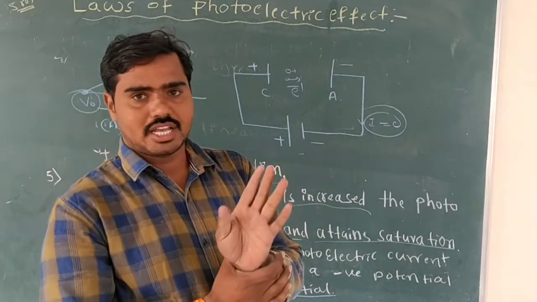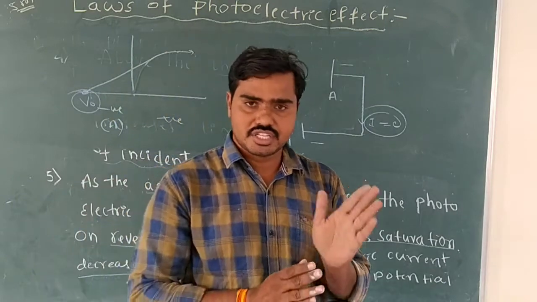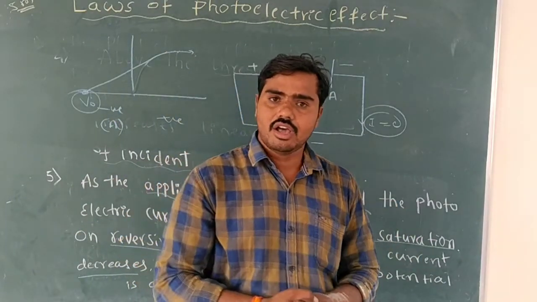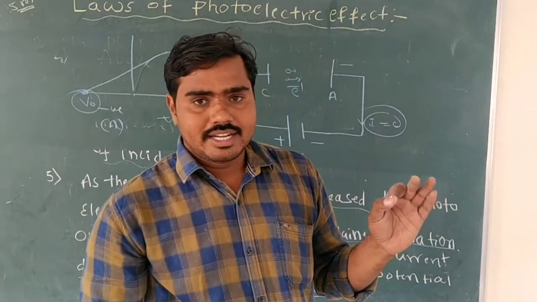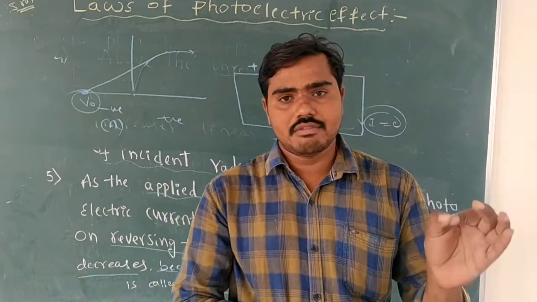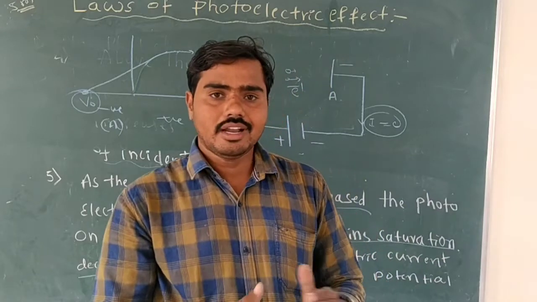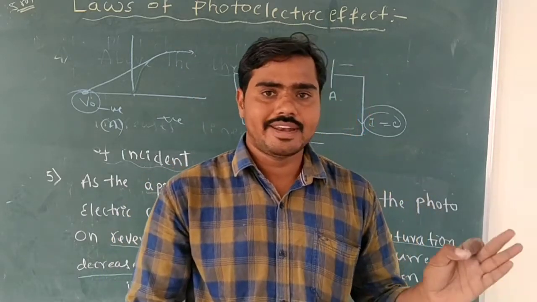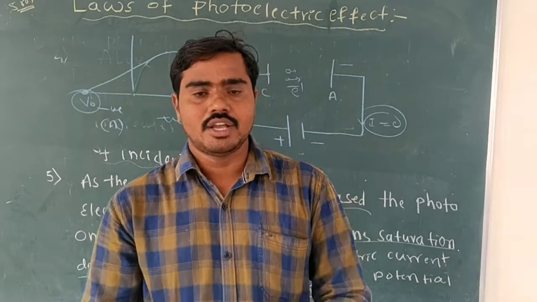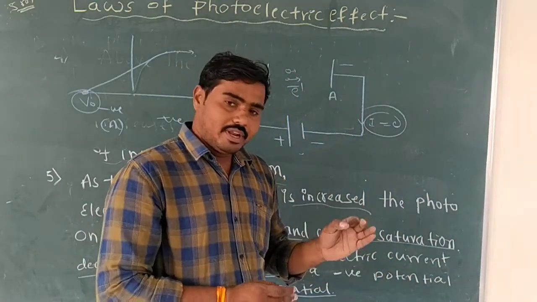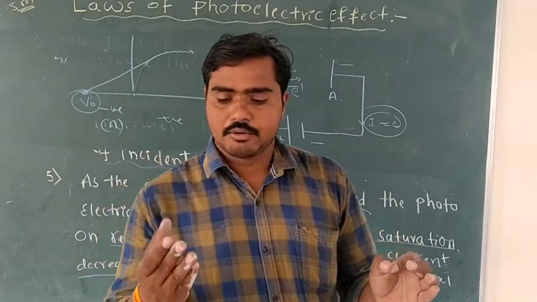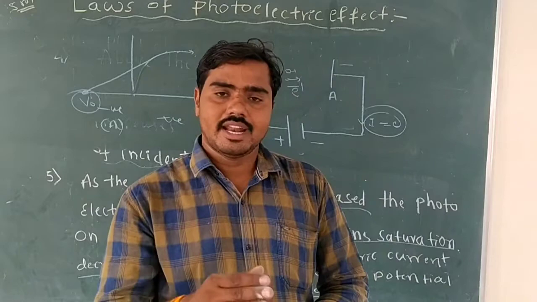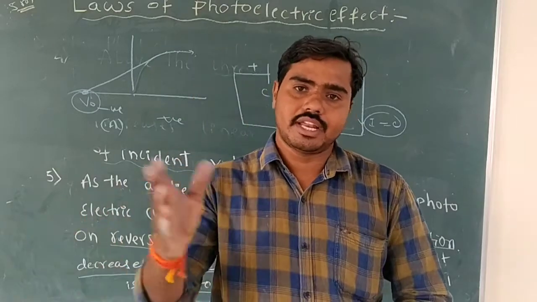These are the main laws of the photoelectric effect. First law: it is an instantaneous process. Second law: photoelectric current is directly proportional to the intensity of incident radiation. Third law: there is a minimum frequency of incident radiation below which photoemission does not take place. Fourth law: above the threshold frequency, when we increase the frequency, the kinetic energy of the electrons also increases.